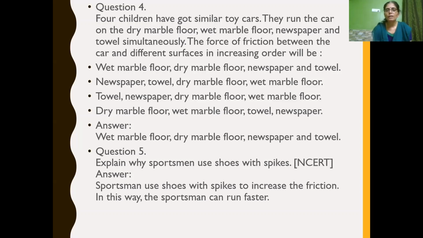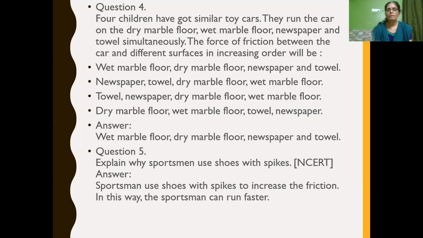So if you see among these, wet marble floor has very less friction than dry marble floor. Then newspaper, it has more friction than dry marble floor. Towel, it has more. So the first option is correct: wet marble floor, dry marble floor, newspaper and towel. It is in the increasing order of friction.